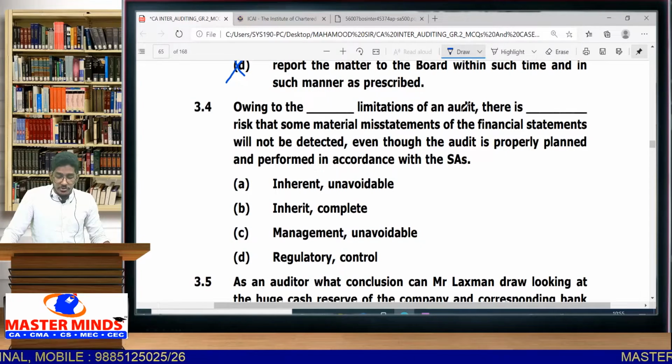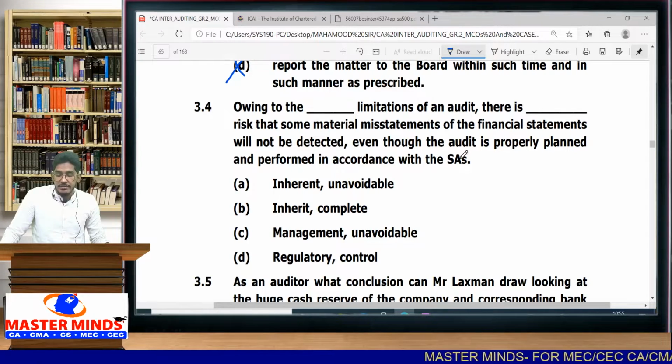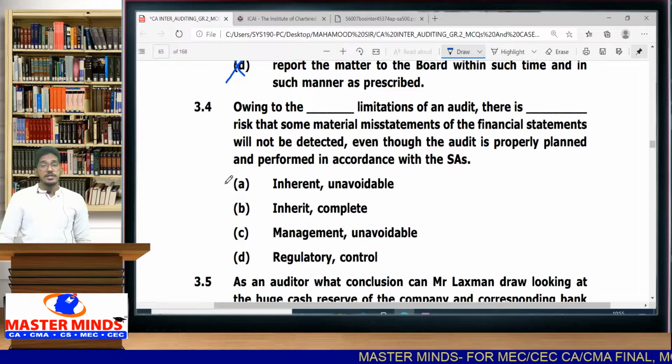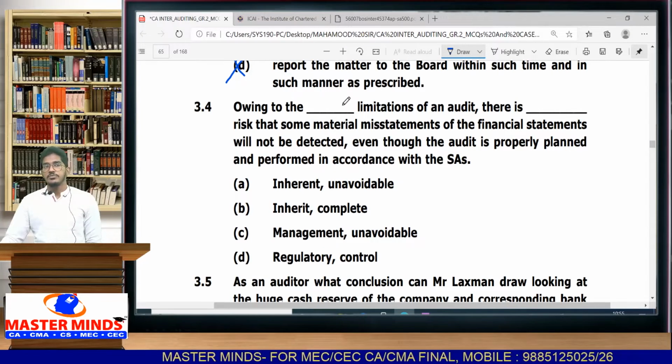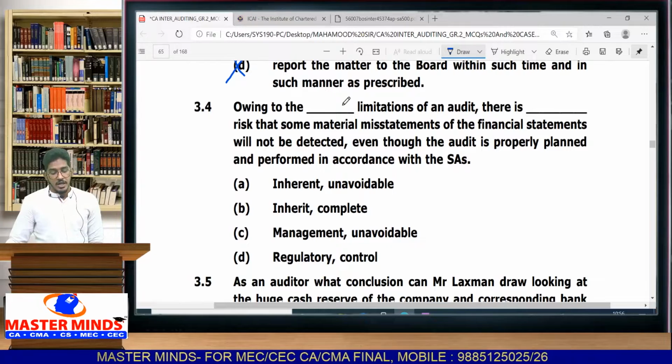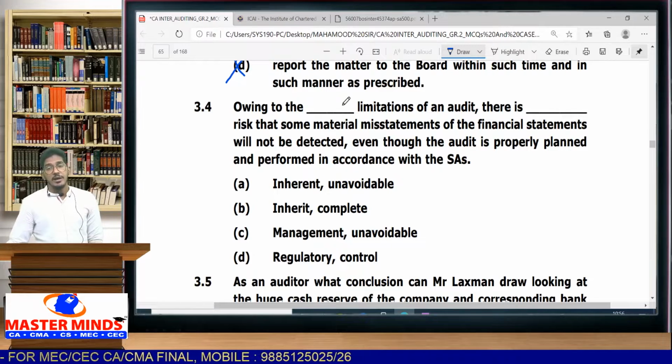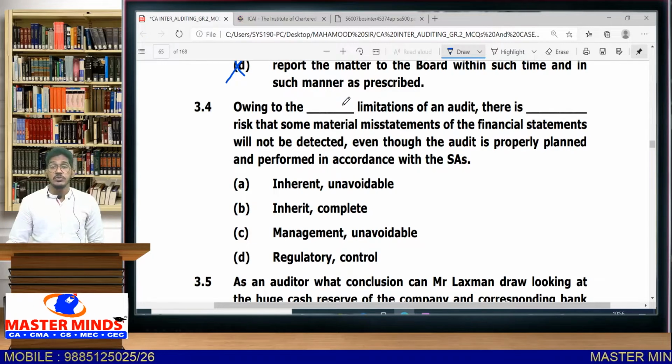3.4. Owing to what limitations of an entity, there is some risk blank that some of the material misstatements of the financial statements will not be detected even though audit is properly planned and performed in accordance with the SAs. So they are giving some blanks. We have to fill this sentence with correct options. If you remember first chapter, nature, objective and scope of audit, inherent limitations we have seen. So owing to inherent limitations of audit, there is an unavoidable risk. There is a risk which we cannot avoid, that no matter how well you plan and perform the audit, you cannot identify each and every risk because of inherent limitations.